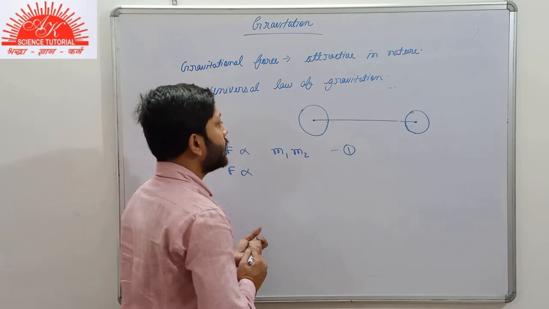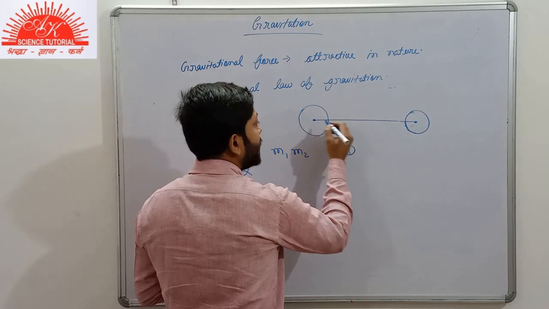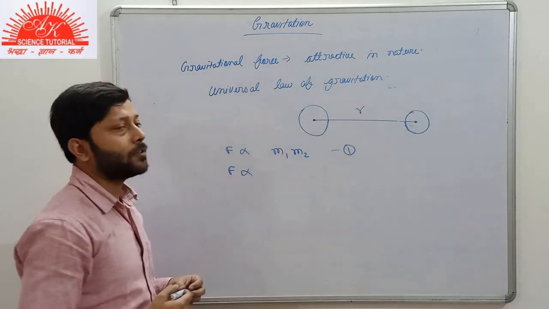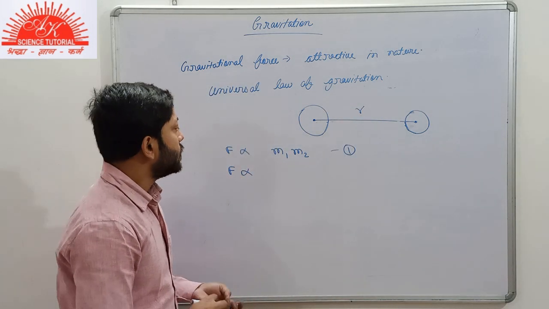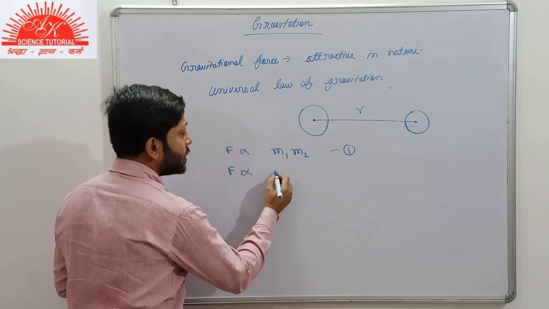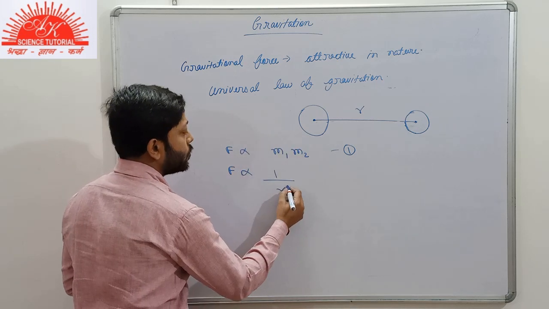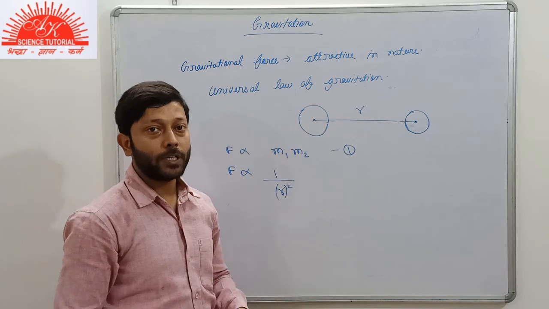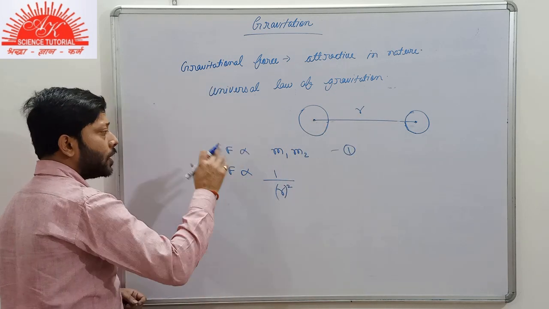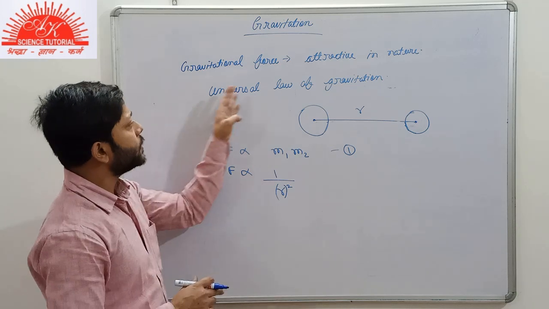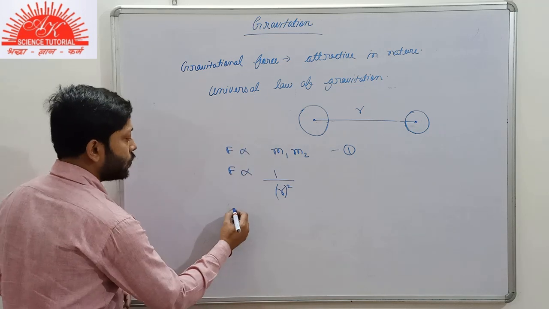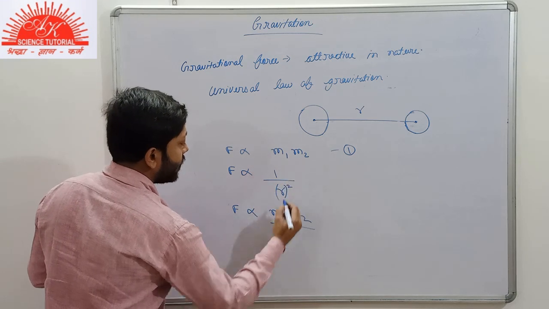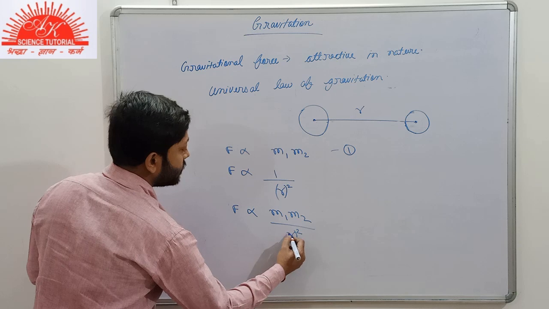So the force is inversely proportional to the square of the separation between both the bodies. If we merge both conditions of the universal law of gravitation, we get that F is proportional to m1 m2 by r square.